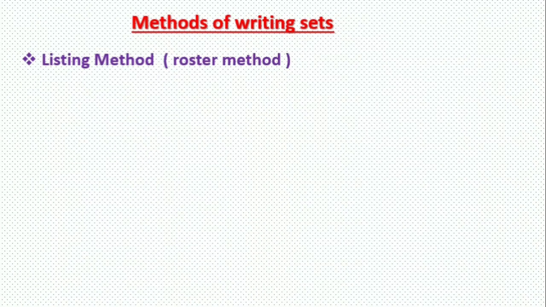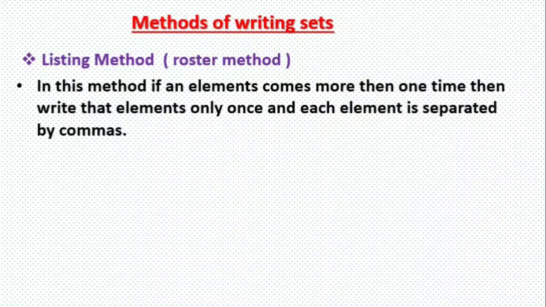Generally there are two methods of writing a set. The first method is called the listing method, or it is also called the roster method. In this method, if an element comes more than one time, then write that element only once and each element is separated by a comma. This is the special condition for this method only.